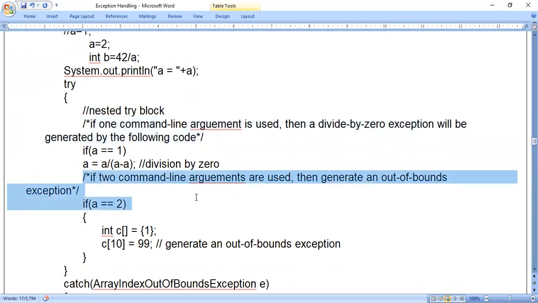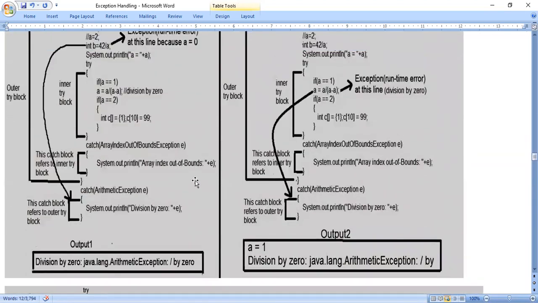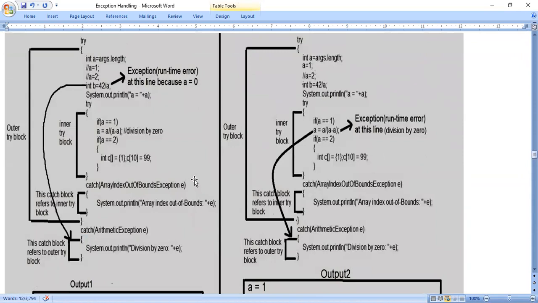If 2 command line arguments are used, then a value will be 2. So if a value is 2, we will not get the division by 0 error. So these statements are executed. In these statements we get an error related to array. Okay, we can look at these diagrams. So if you come across any doubts, you can ask.